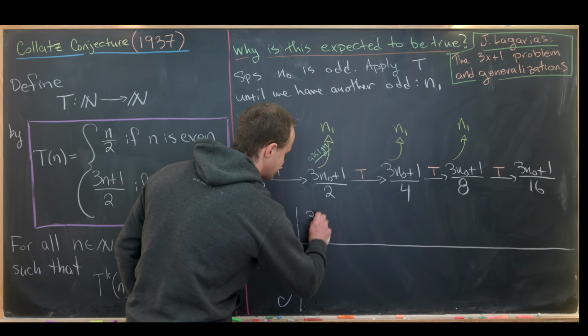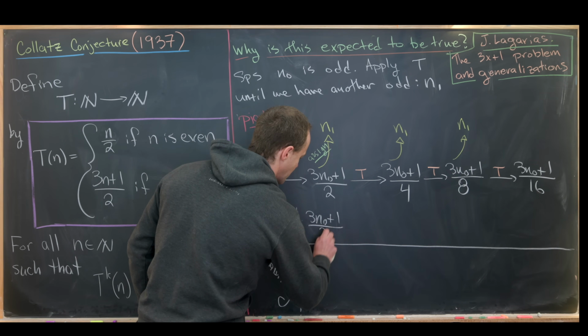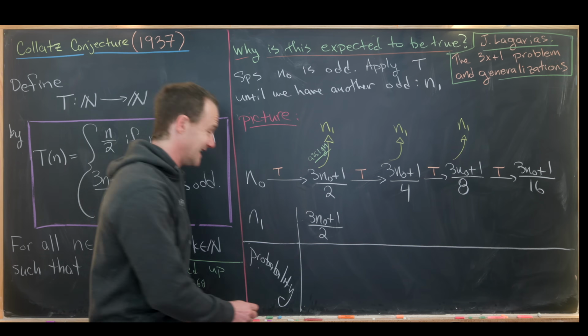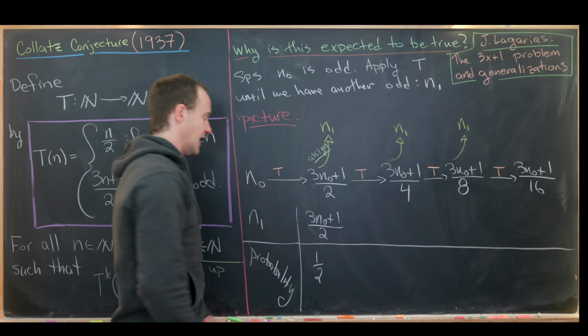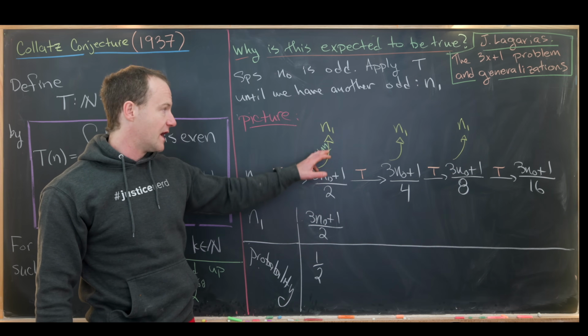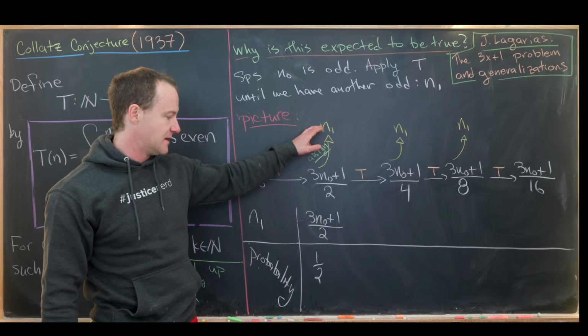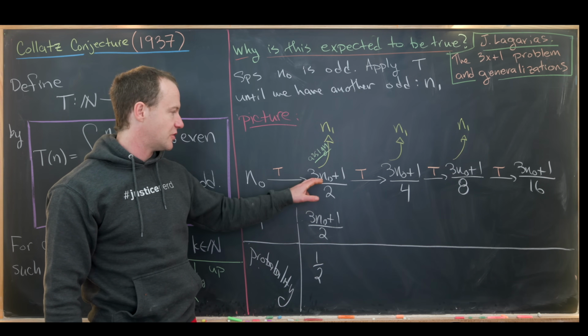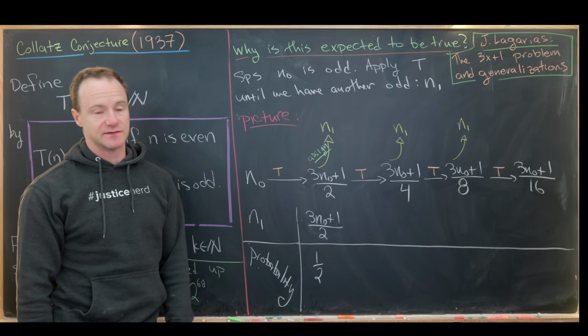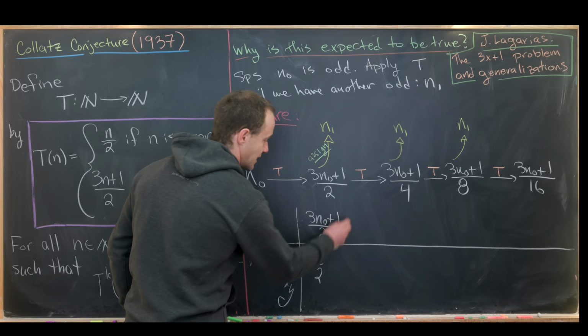The first possible value is (3 n naught + 1)/2. What's the probability that occurs? It is 1/2. That's because you start right here. You've got a 1/2 probability this is odd, in which case we get this value, and a 1/2 probability that it's even, in which case we do not get this value. So the probability is 1/2.